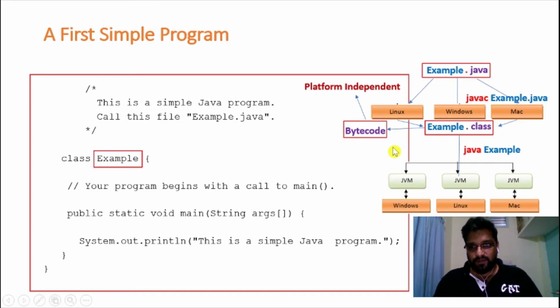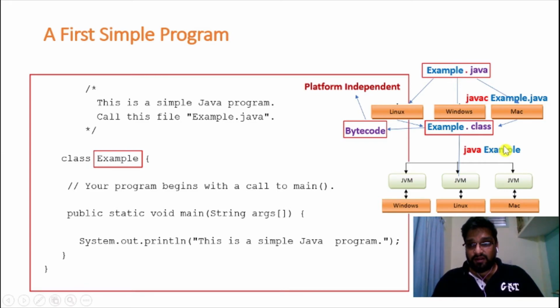Here you need to observe the JVM is platform dependent. It is not independent. What platform dependence means is that each operating system has its own JVM. You see that Linux has its own JVM, Mac will have its own JVM, Windows is having its own JVM, right? So in order to run a Java program, it is mandated that a JVM needs to be installed in your operating system. Now the question comes, how to install this JVM? The JVM is installed automatically when you install the JDK, that is Java Development Kit, right?